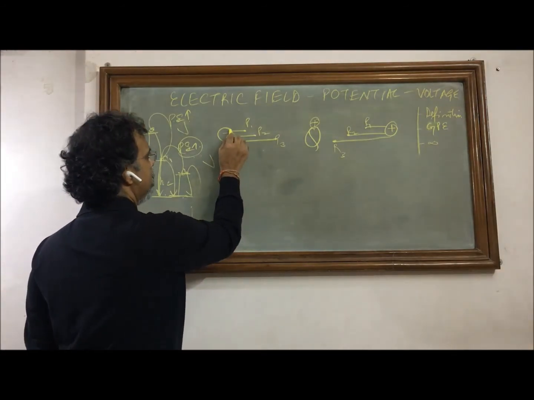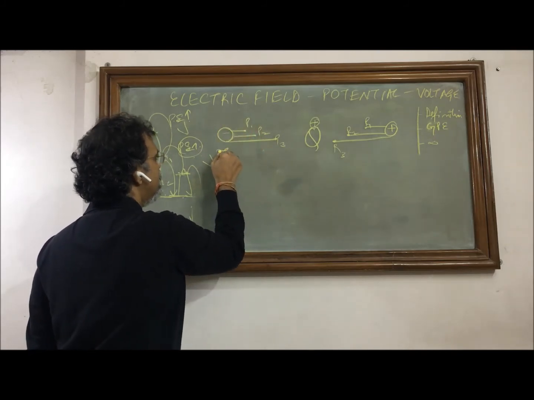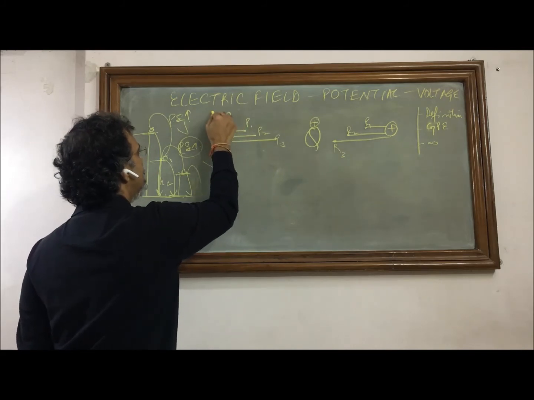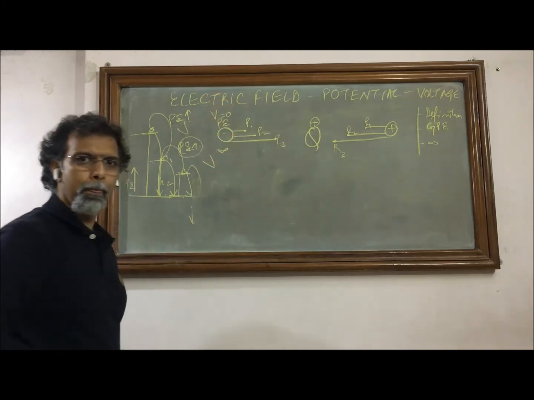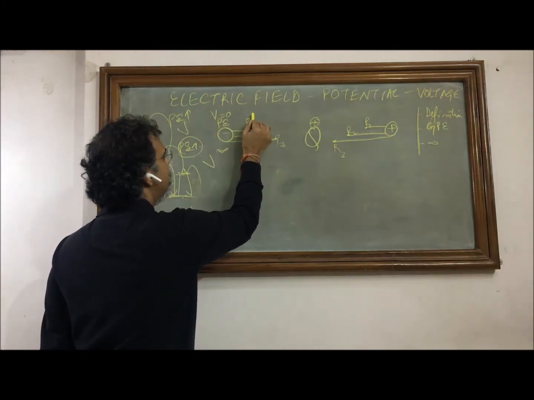But if it moves from here to P1, it will lose some energy. This is infinity, and the PE is 0, or electrical potential is 0.